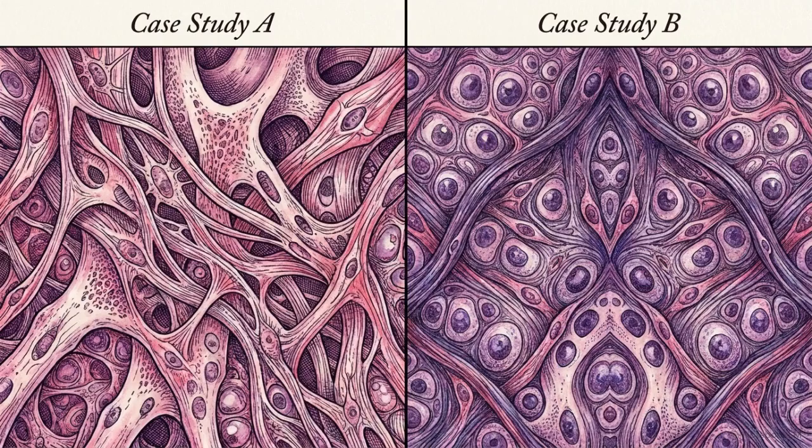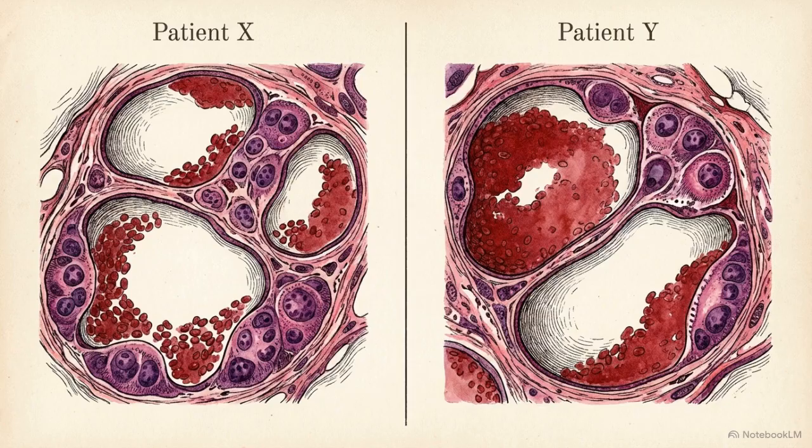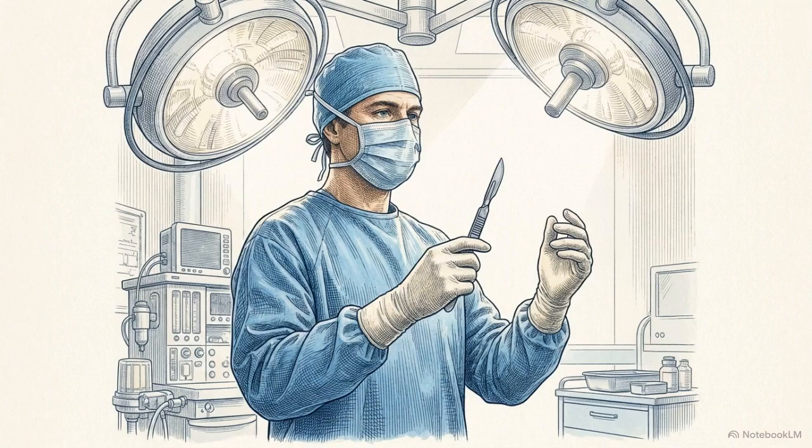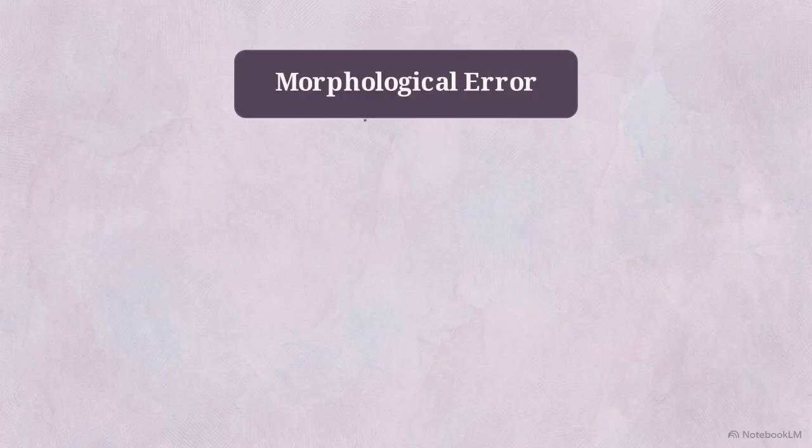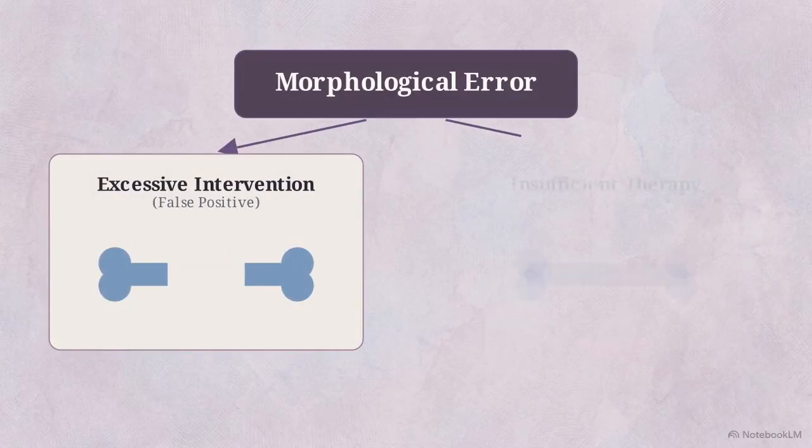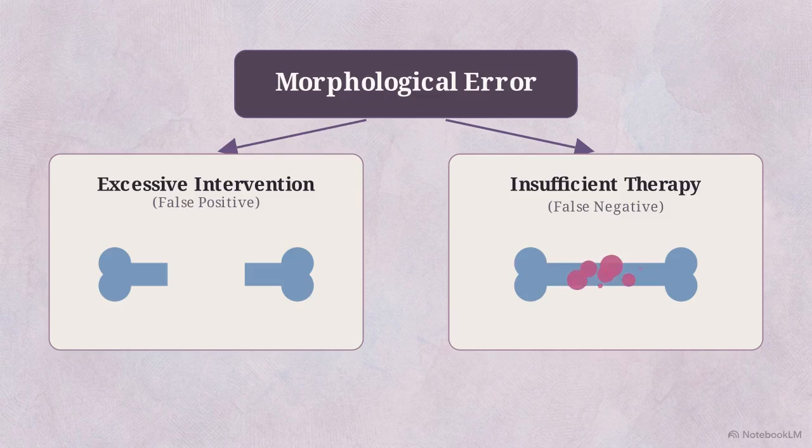A benign fracture callus can histologically resemble a high-grade chondroblastic osteosarcoma. Similarly, the cellular architecture of a benign aneurysmal bone cyst often parallels that of a lethal telangiectatic osteosarcoma. Relying solely on cellular appearance risks catastrophic clinical errors, leading to the unnecessary surgical resection of benign tissue or the undertreatment of a high-grade sarcoma.